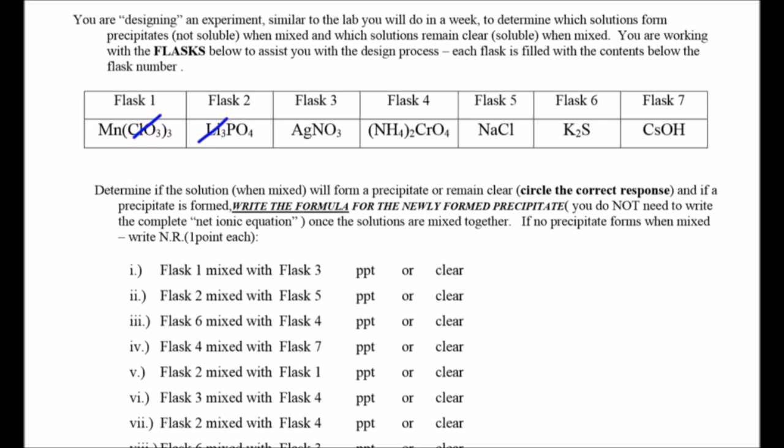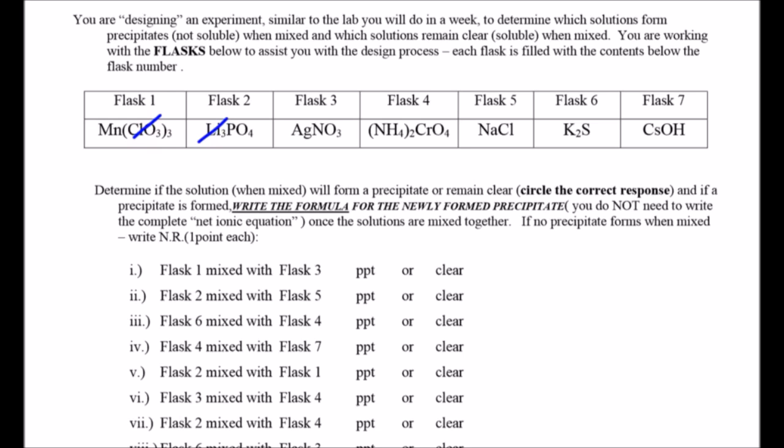Yeah, a lot of times. Remember the rule that sulfide, phosphates, chromate, carbonate are not soluble except with group 1A and ammonium. So phosphate likes to dance. What about silver? Yeah, it does sometimes, especially with chloride, bromide, iodide, also with the sulfides and all those others. So we can't cross that one off.